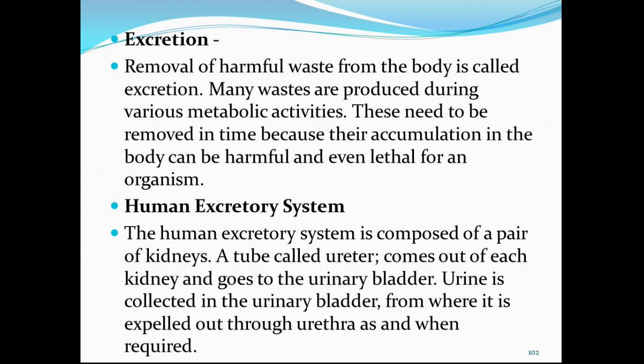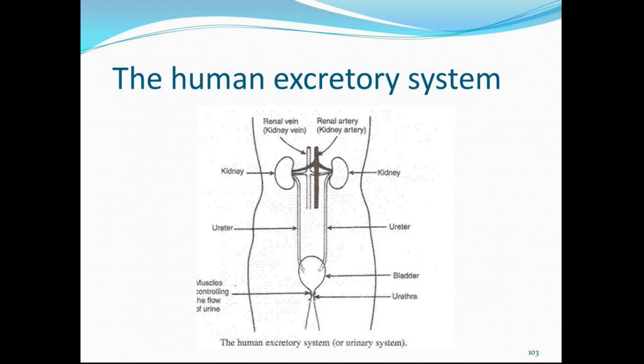Now children, you can see here the human excretory system. Now, the excretory system consists of the following main organs. You can see here kidneys, ureters, bladder and urethra. These kidneys, these are both the kidneys. These are the bean-shaped organs towards the back of our body just above the waist. Every person has two kidneys.